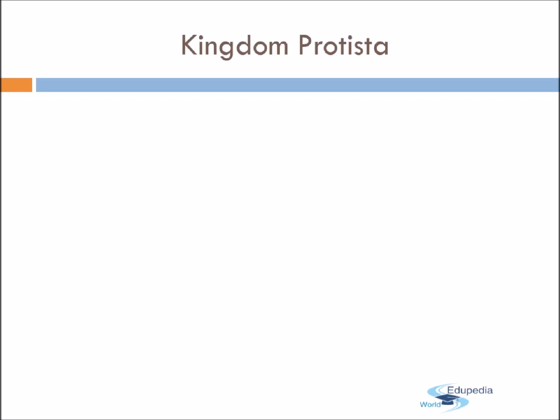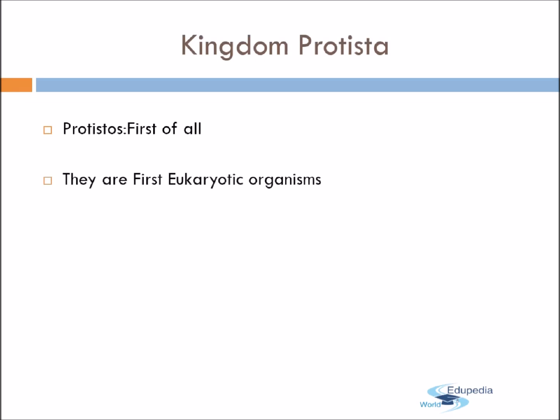Now the second kingdom according to Whittaker's classification is the kingdom Protista. Protistous, which means first of all. So they are the first eukaryotic organisms. So children, here just note down the point that only the Monerans are prokaryotic, otherwise all the kingdoms now are eukaryotic organisms. They may be unicellular or they may be colonial.